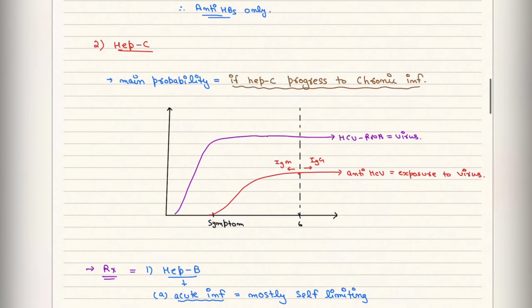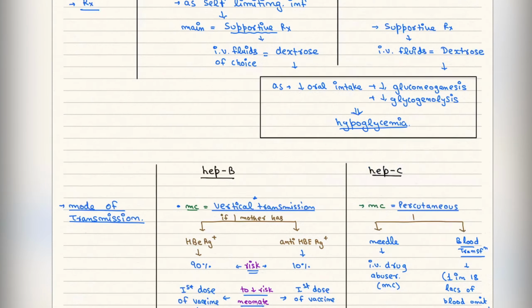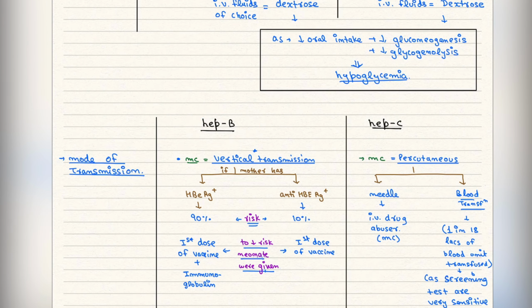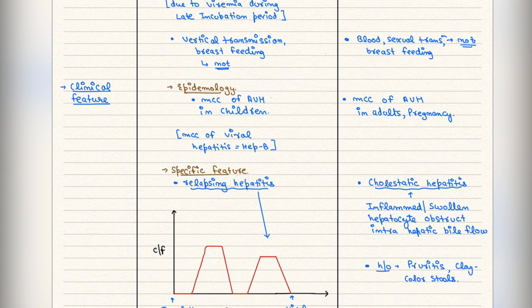So this is the complete acute viral hepatitis. In this, Hep B is very important, and you have to also know the Hep A, because in the children, it is the most common cause of acute viral hepatitis, the children come with the jaundice and ये सब features के साथ आते हैं.